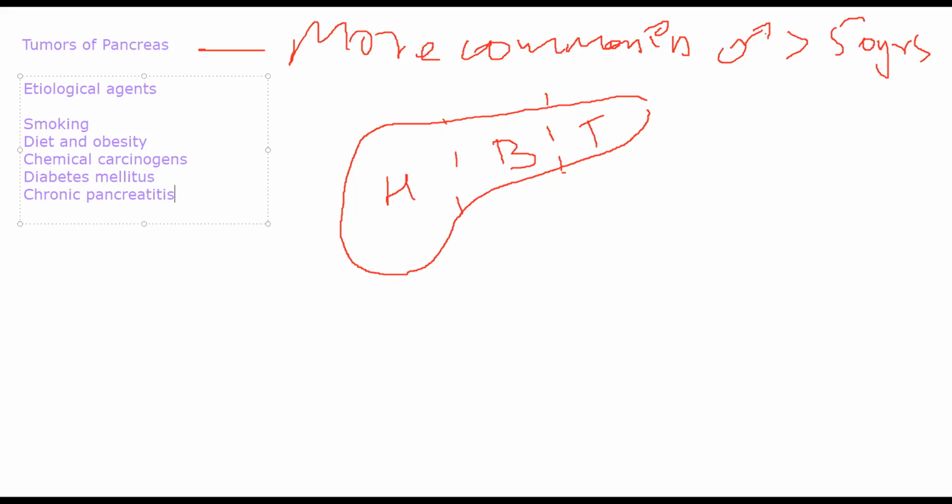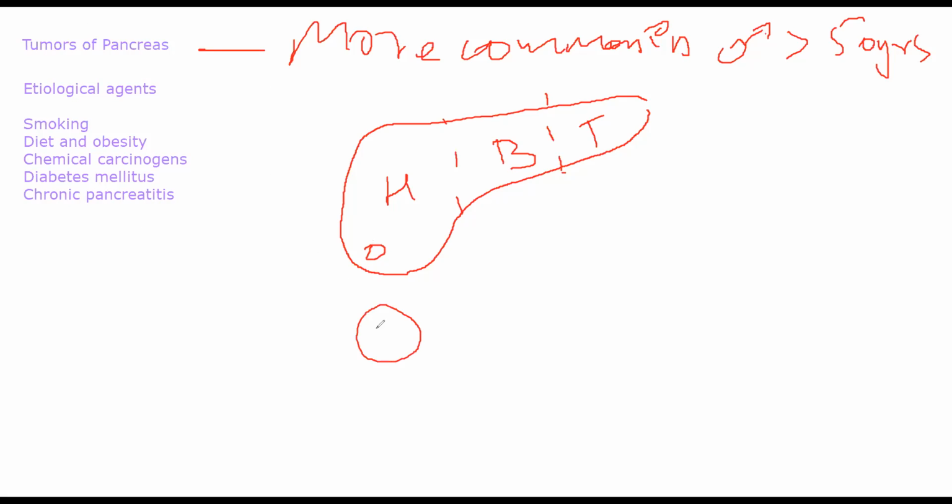Especially if you look into the pathological changes that occur in these tumors, the carcinoma occurring in the head of the pancreas will be very small. There will be small multiples, or they can be solitary as well. They are homogeneous in structure. There will not be different types of cells present inside the tumor. There will only be one type of cell present inside the tumor, and they are poorly defined in the sense that you will not see clear demarcation like this.